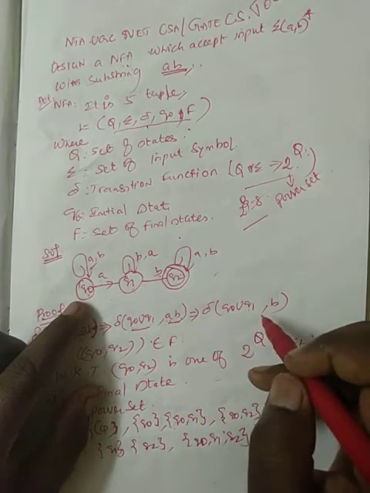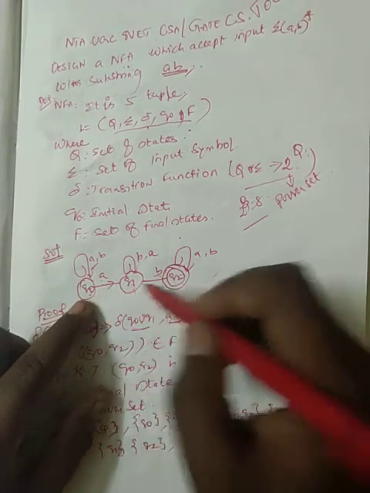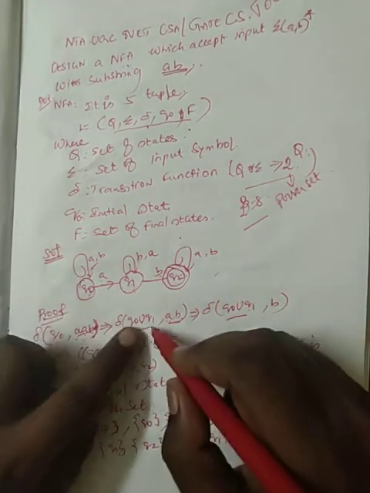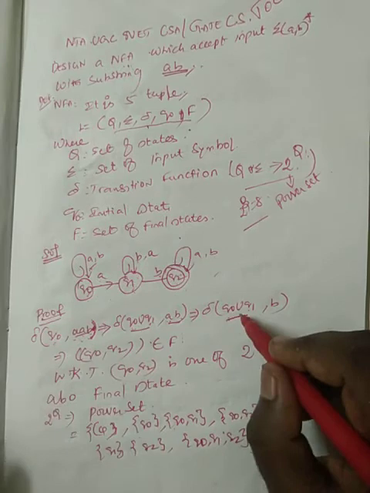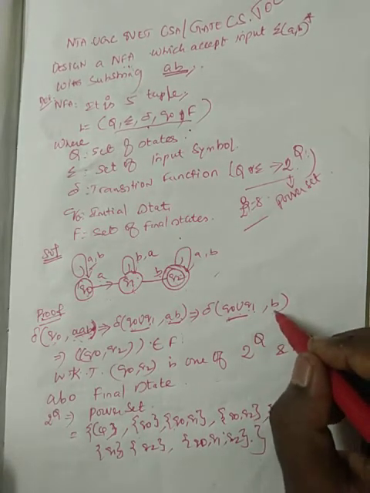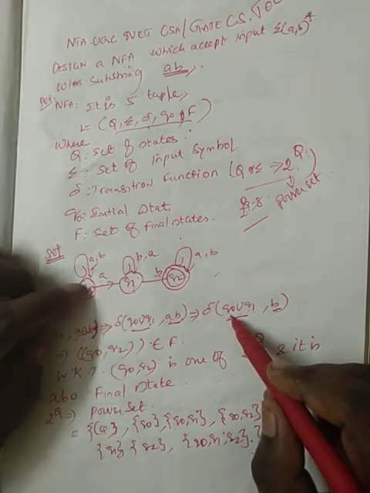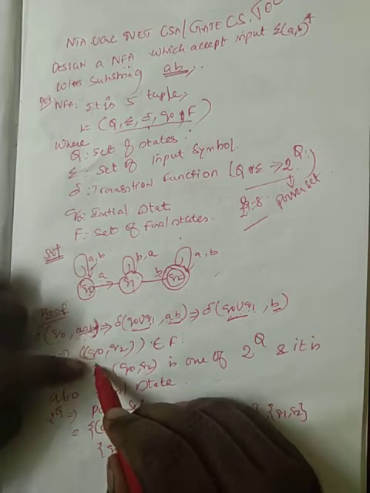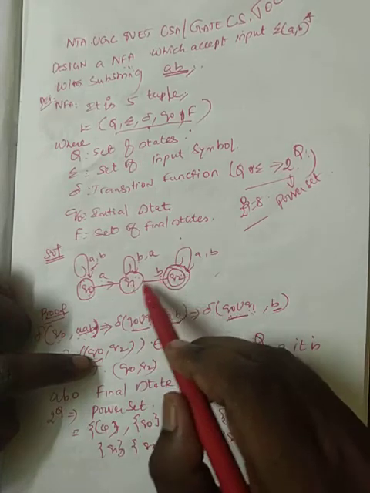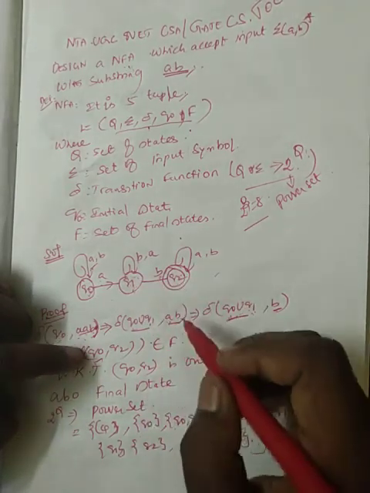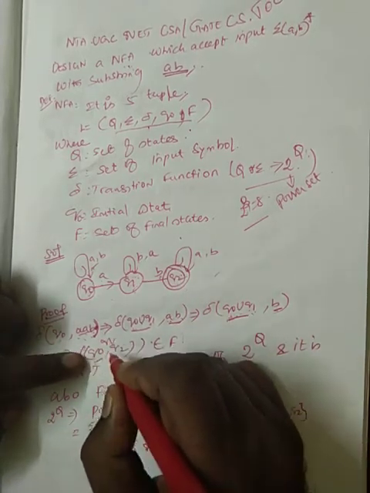Now, from q naught accepting a it goes to q naught as well as q1, union. From q1 accepting a it goes to q1 itself, so I am writing q naught union q1. Now the rest of the symbol in this string is b. From q naught accepting b it goes to q naught itself. And from q1 accepting b it goes to q1 as well as q2, so it must be q naught q1 q2.